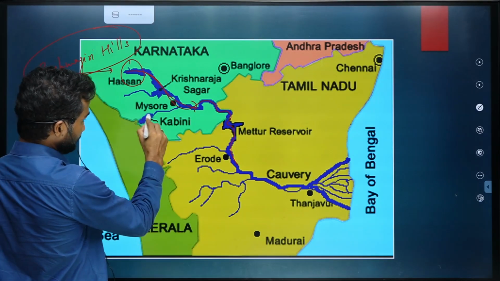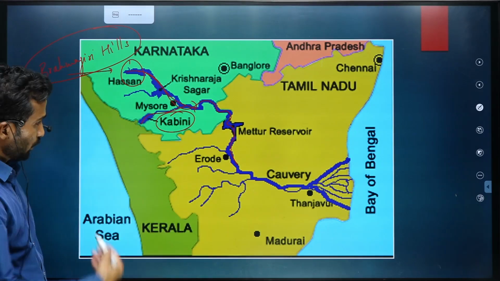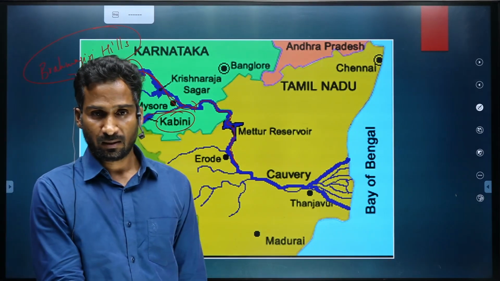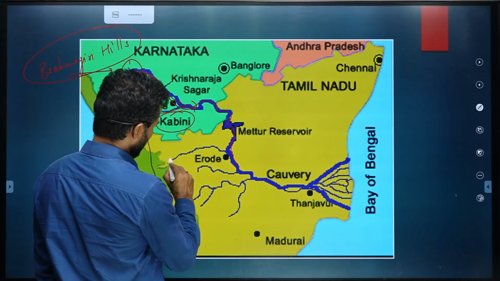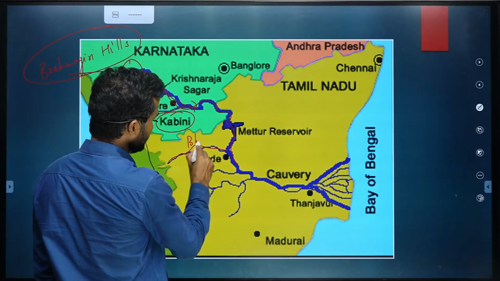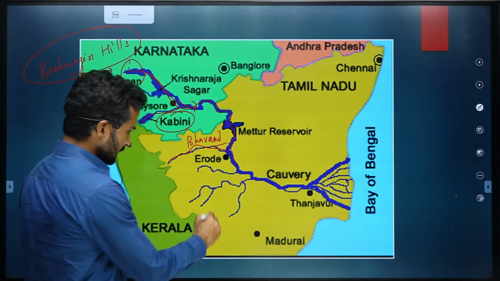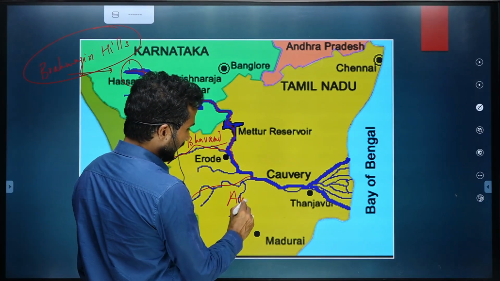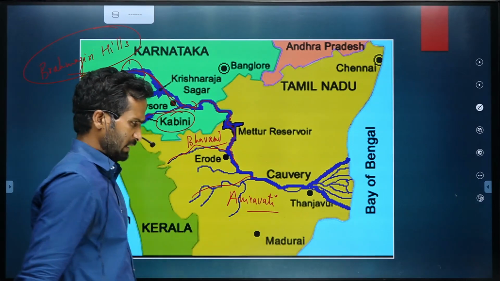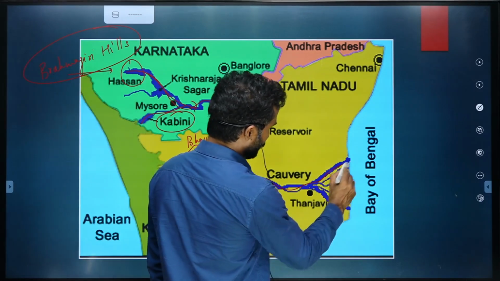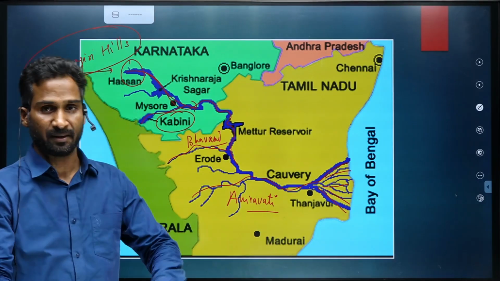From the right side, it is joined by Kabini, an important tributary of Kaveri. Another important tributary is Bhavani, again a right bank tributary. Another important tributary is Amaravati. And then it ultimately drains into the Bay of Bengal after forming a large delta in Tamil Nadu.